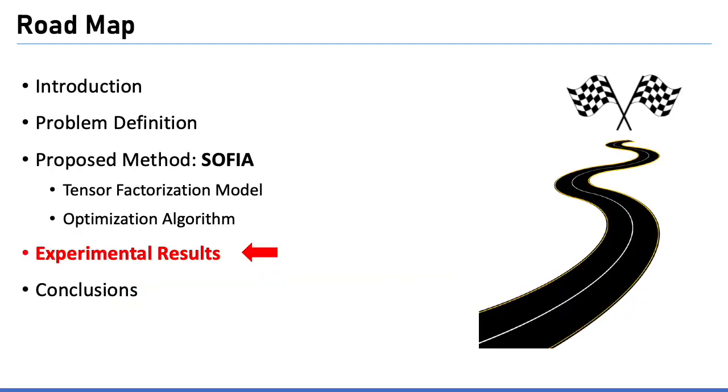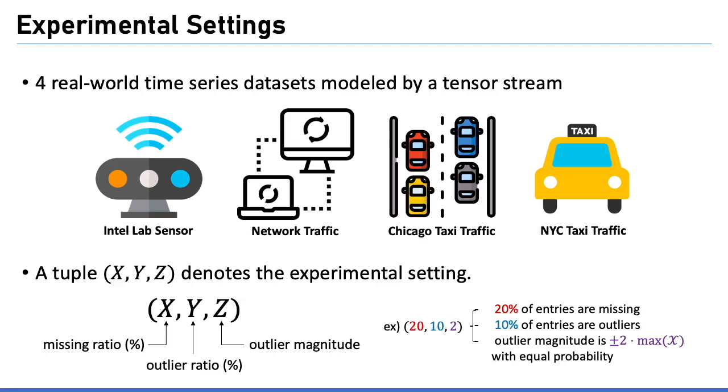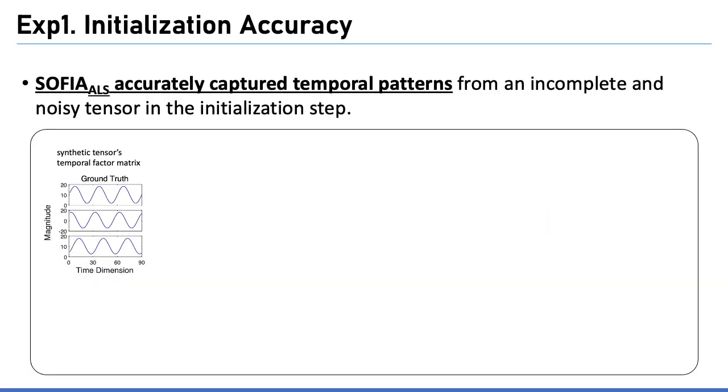Let me share experimental results. We performed experiments on 4 real-world tensor streams. We used a tuple of x, y, z to denote the experimental setting. X and y represent missing and outlier ratios among the entire entries respectively, and z represents the magnitude of an outlier. We show how precisely the initialization step discovers temporal patterns in an incomplete and noisy tensor.